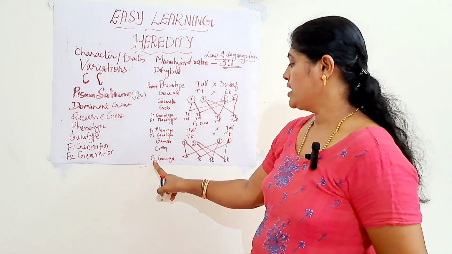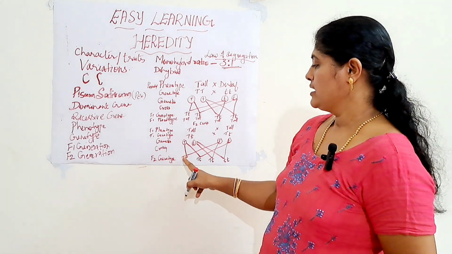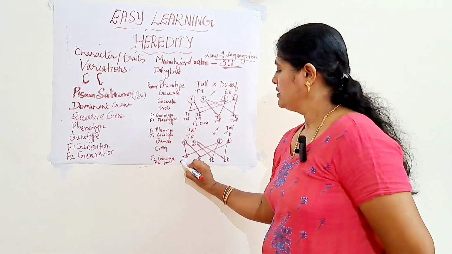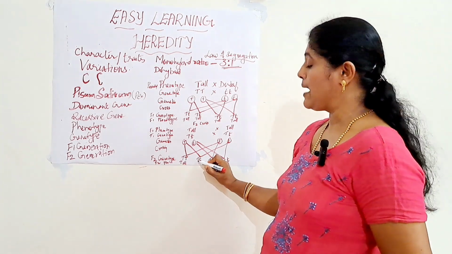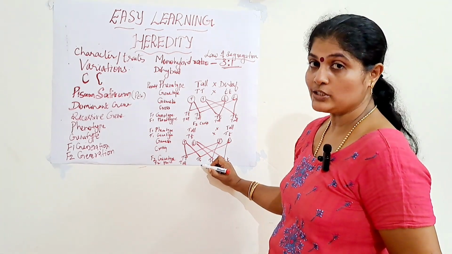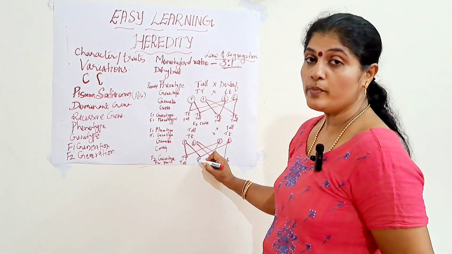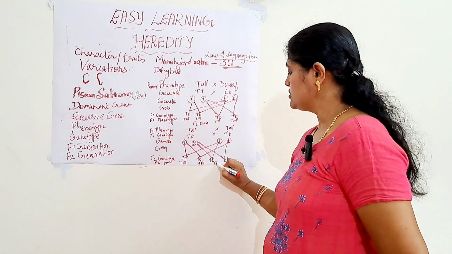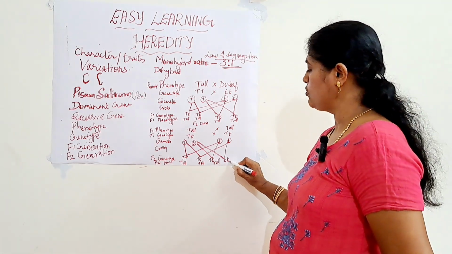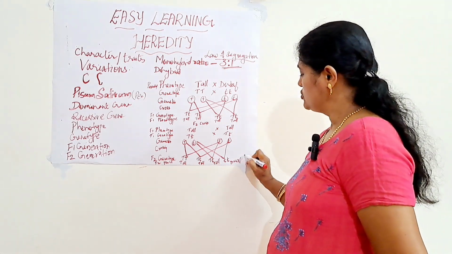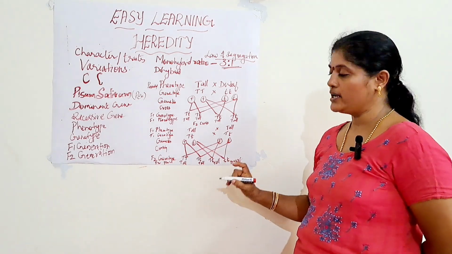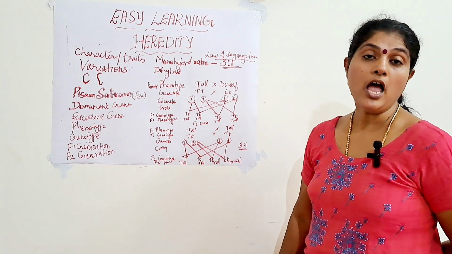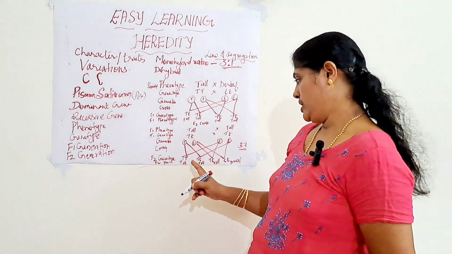Okay. So, here how will you write the F2 phenotype? Tall. This capital T, small t also we will write as tall because capital T is considered to be the dominant character. Okay. This is tall. This is tall. And this small t small t is dwarf. So, that is how he has calculated the ratio as 3:1. This ratio is known as the monohybrid ratio.